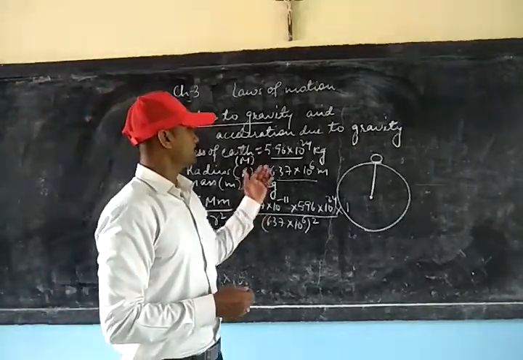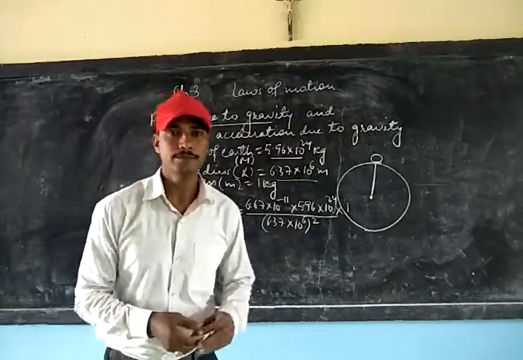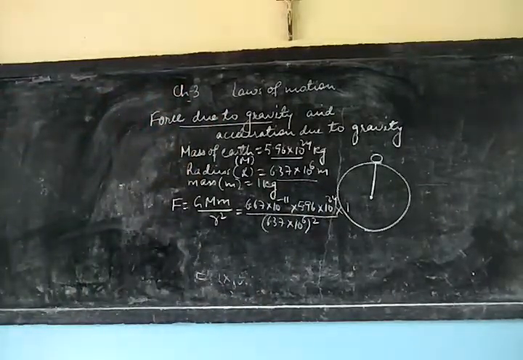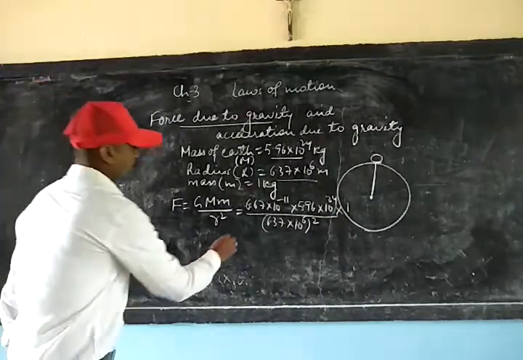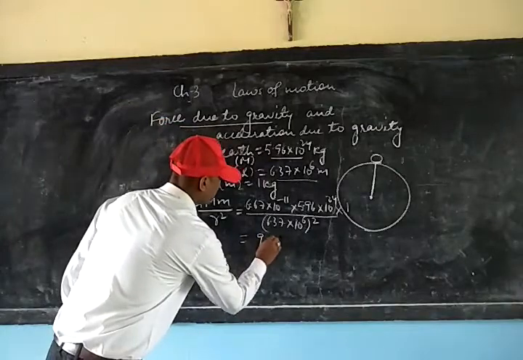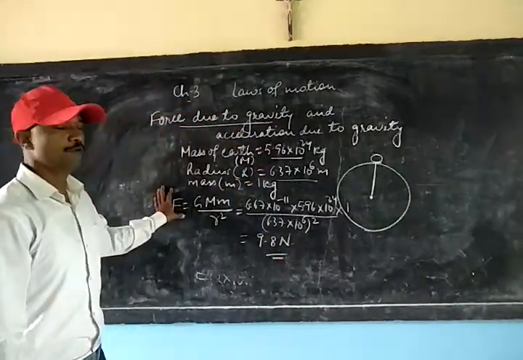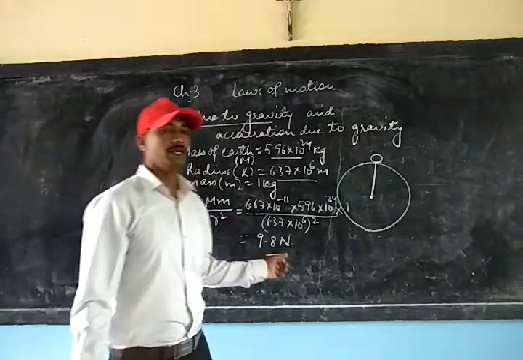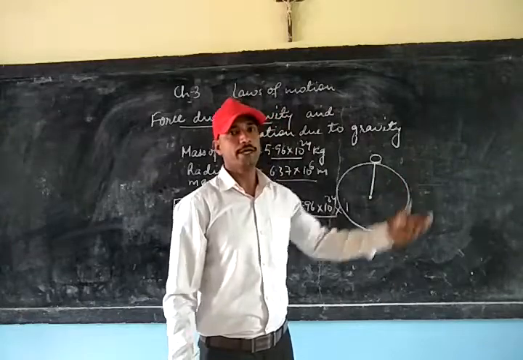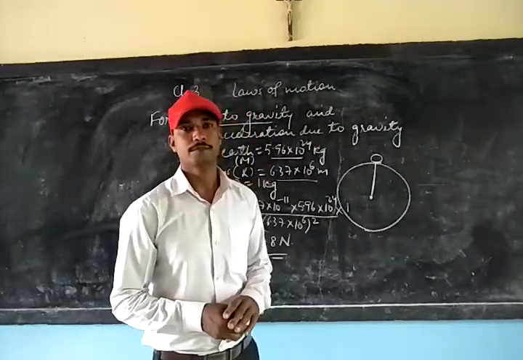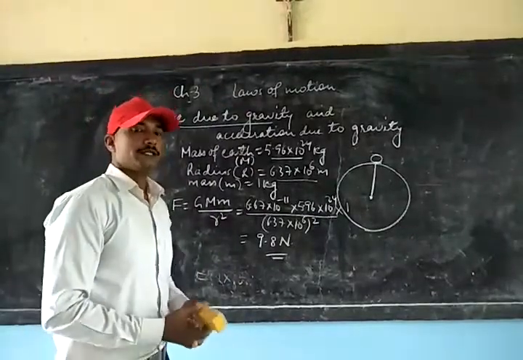Now when we calculate all this, we will get F equal to 9.8 Newton. So this is the force that the Earth will exert on a body of mass 1 kg when placed on its surface. Let us now come to acceleration due to gravity.